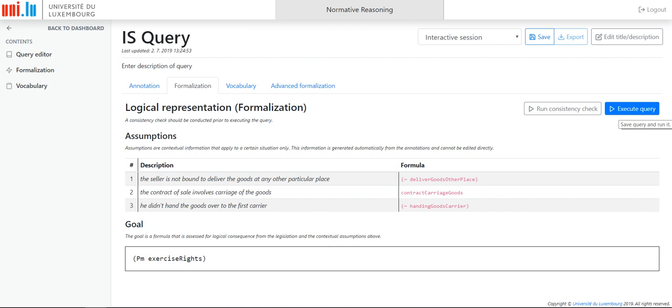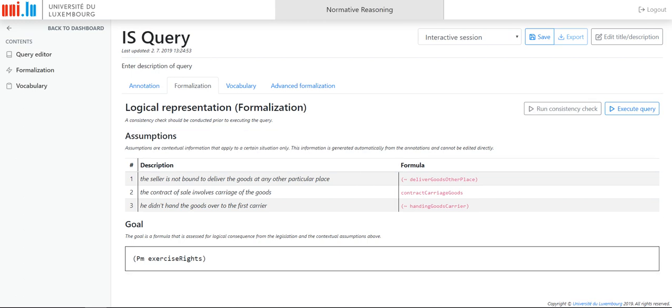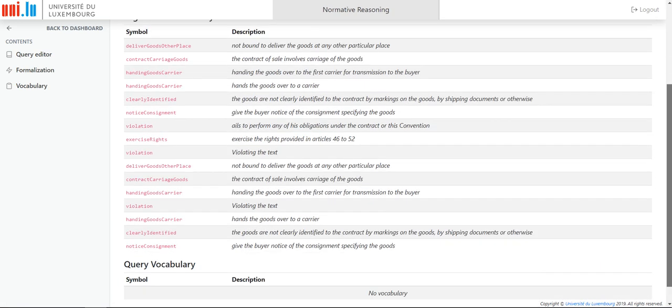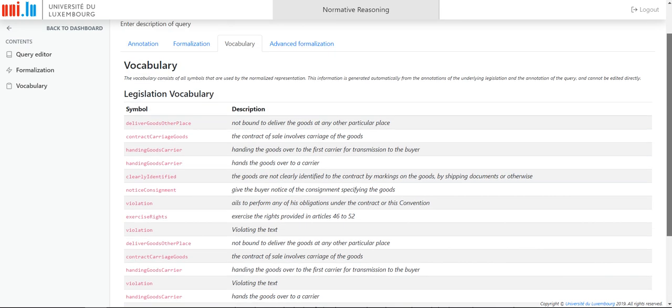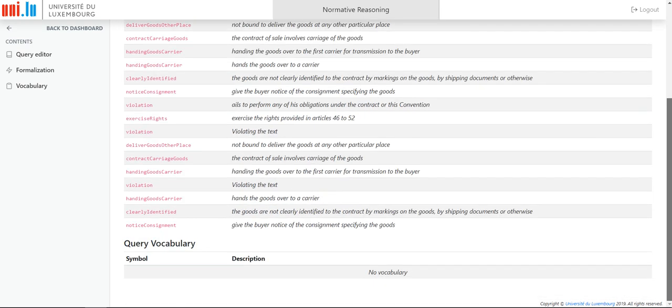So I press it, and it says that this query is valid, that the goal logically follows from the assumptions I inserted. In the vocabulary, I can see again all the terms that I used, or the labels from the legislation connected to the query.